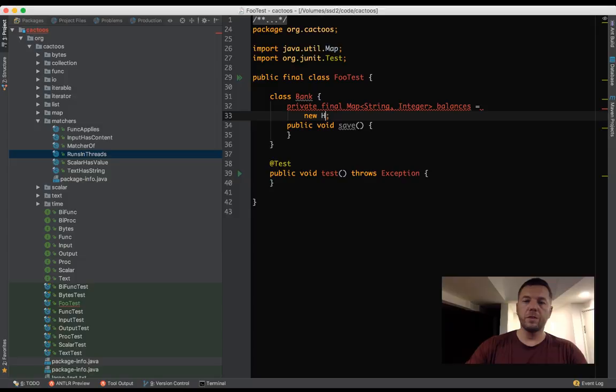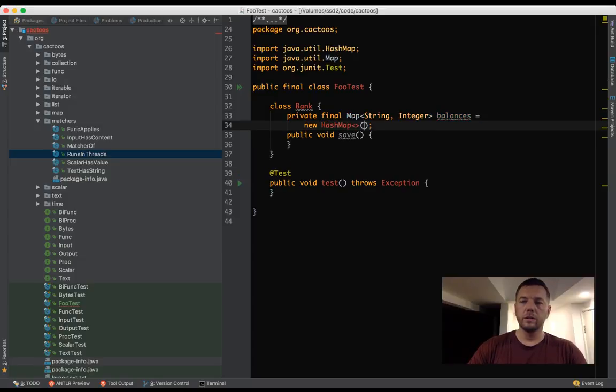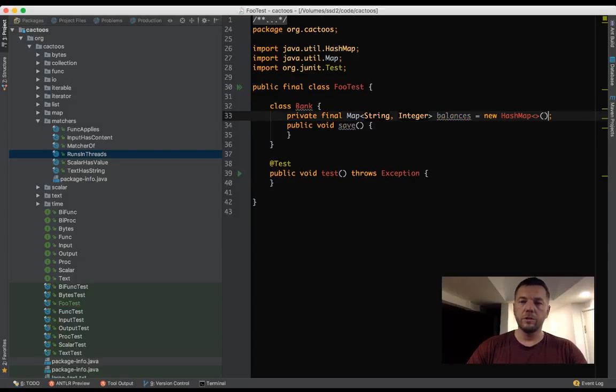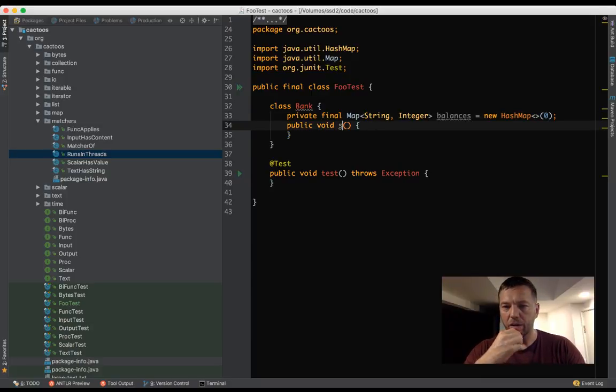It's just a primitive hash map of balances. 0 in the beginning, and then we say we want to add some money to the user. We give the username and how many dollars we want to put on the balance. We just increment or decrement.